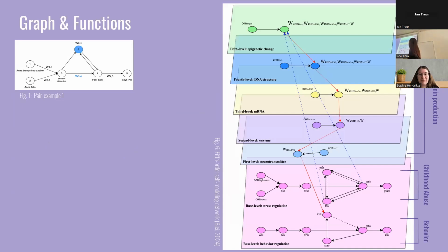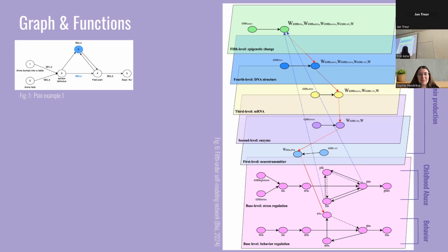When we remember the example that I gave in the previous slide, I used the same principle for my graphical representation of the network. For example, this state over here represents the connection that is between these two states. My network consists of 5 self-modeling levels, where the base level represents the childhood abuse and the behavior. It's important to note that I chose to represent the presence of childhood abuse as a stress regulation network.